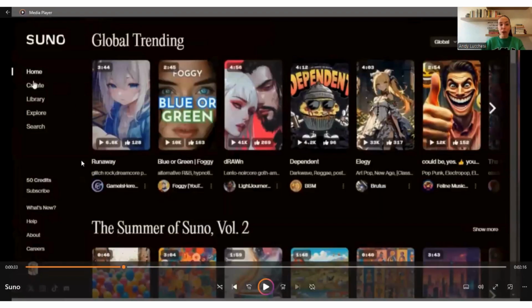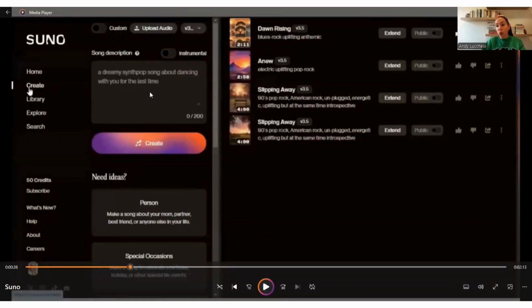So there you go. We arrive here, we go to create, and once we click on create, this interface is where we're going to start building our song. Here we've got the song description, which can be used in case we want to go instrumental, but since we're going to introduce the lyrics, we just go ahead and drop the lyrics.